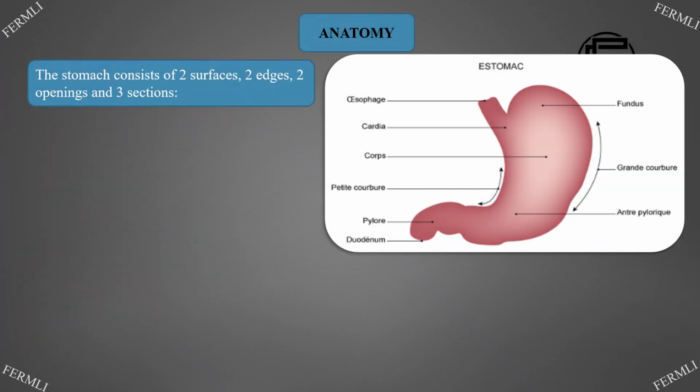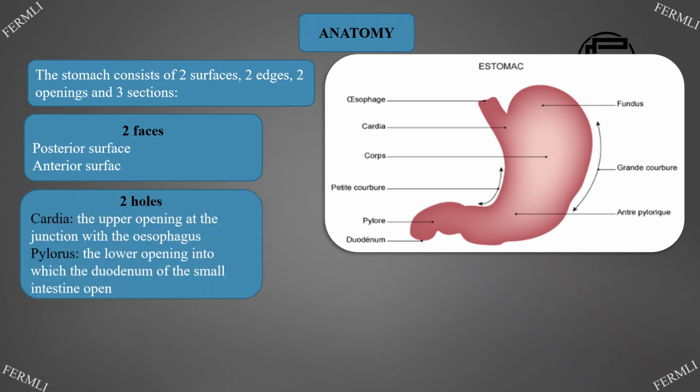Anatomy. The stomach consists of 2 surfaces, 2 edges, 2 openings and 3 sections. 2 faces: posterior surface and anterior surface. 2 openings: the cardia, the upper opening at the junction with the esophagus; and the pylorus, the lower opening into which the duodenum of the small intestine opens.